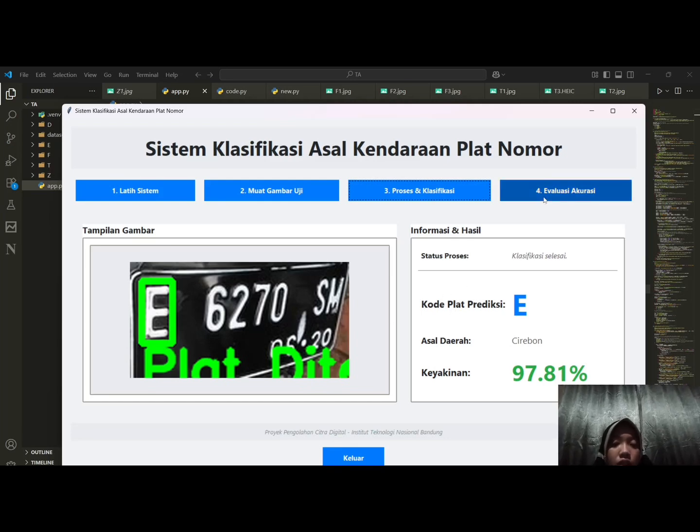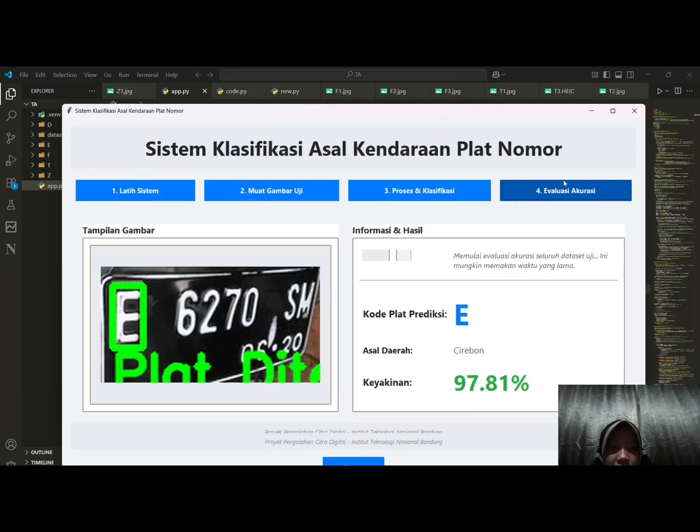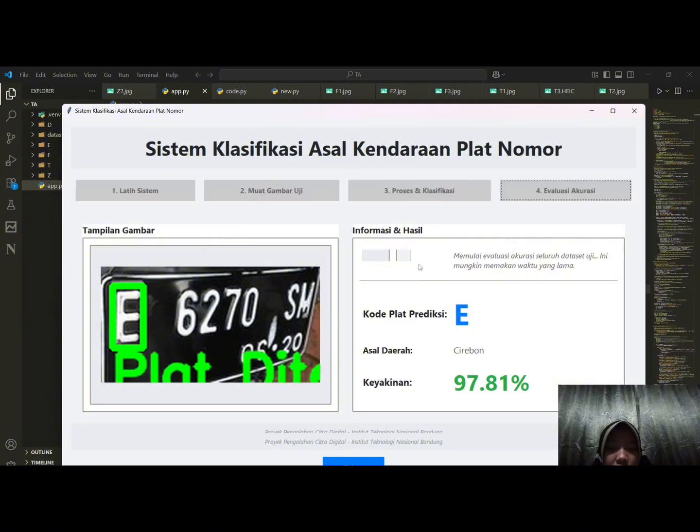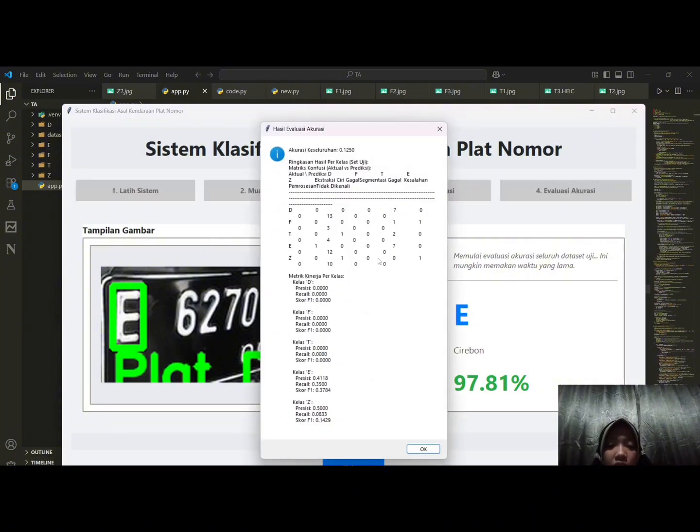And last, number 4, evaluate accuracy. This button is used to evaluate the performance of the trained model across a larger test dataset. It calculates important metrics such as accuracy, precision, recall, and F1 score.